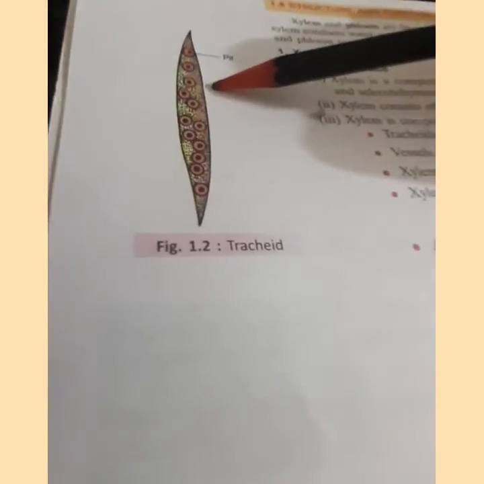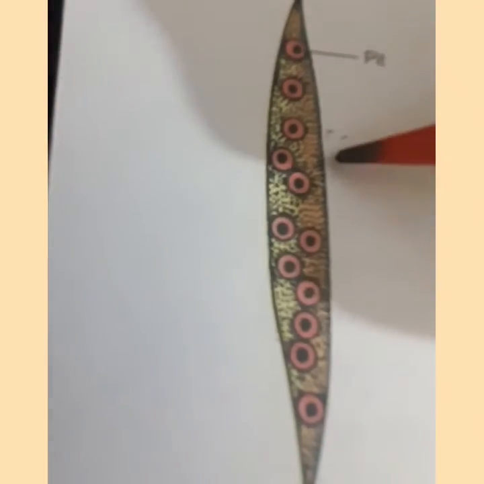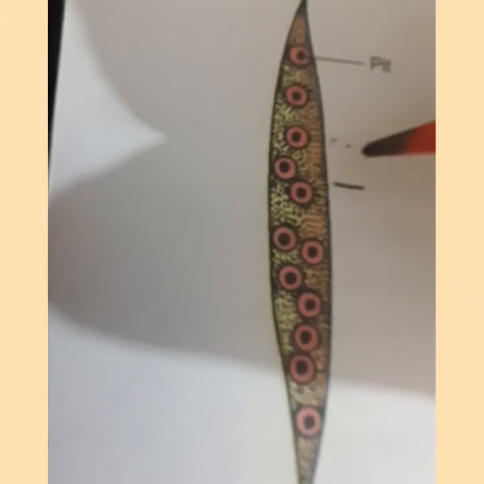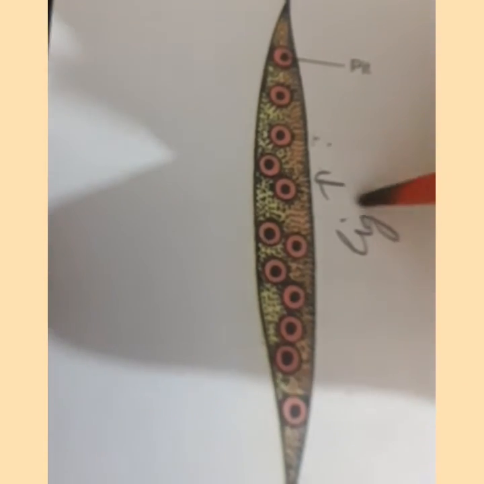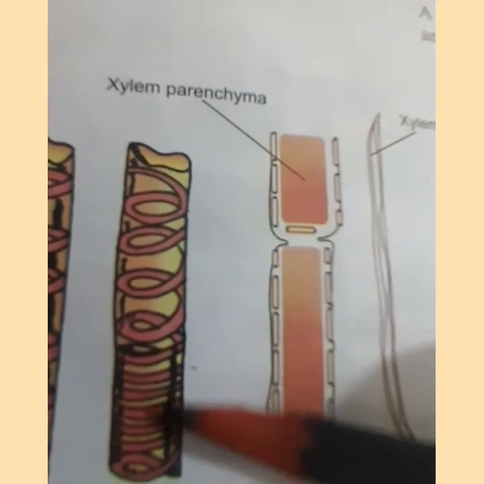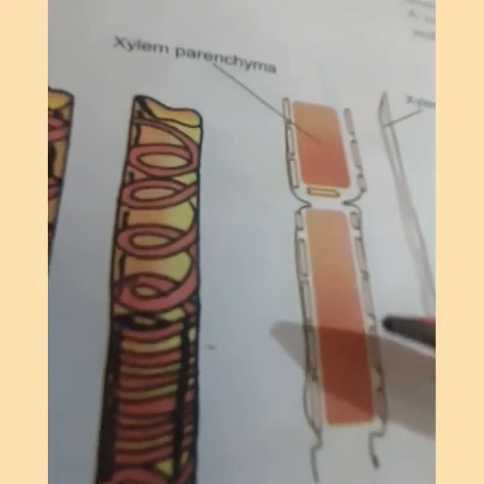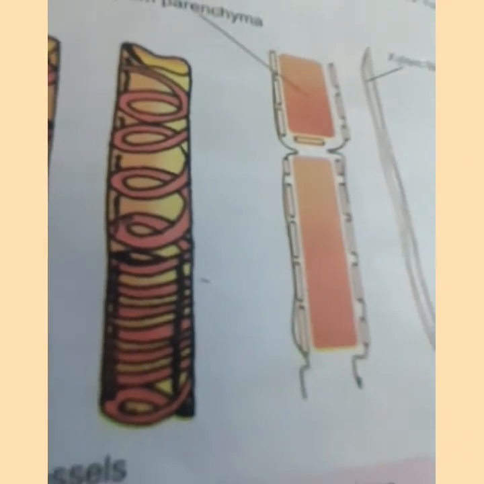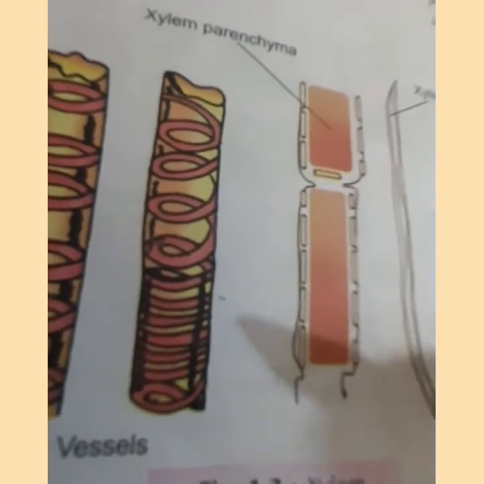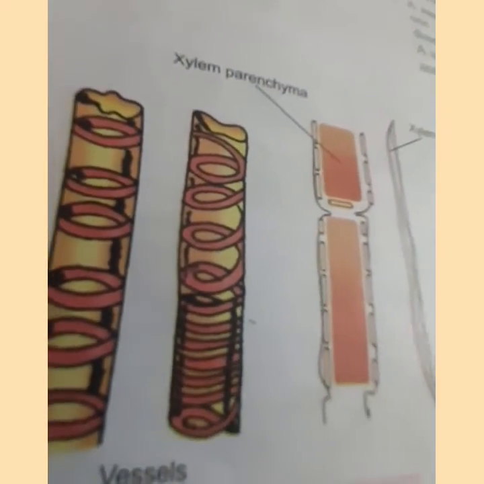The tracheids are non-living elongated cells with tapering ends. The wall is very thick and it is made up of a substance that is called lignin. The xylem vessels are cylindrical tube-like structures which are placed one above the other, end to end, and these are non-living cells with lignified walls. Tracheids and the vessels are the main conducting tissues in the xylem.